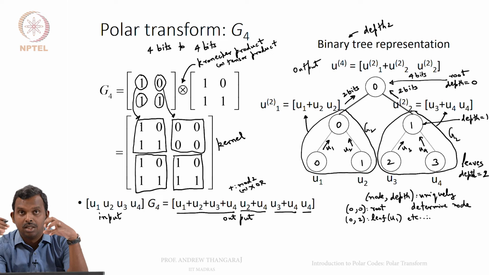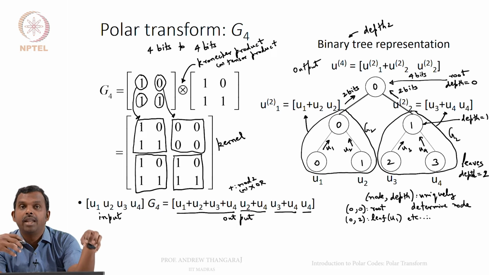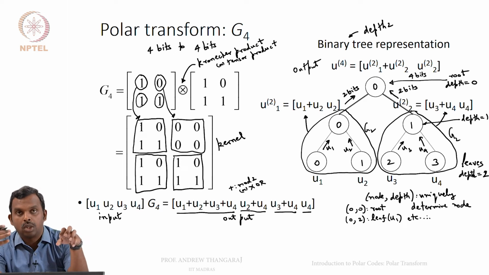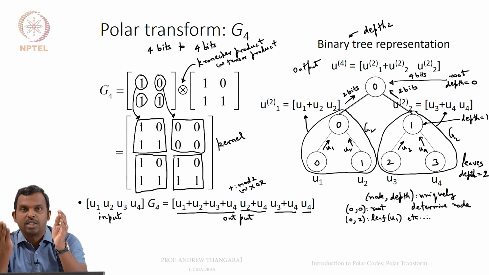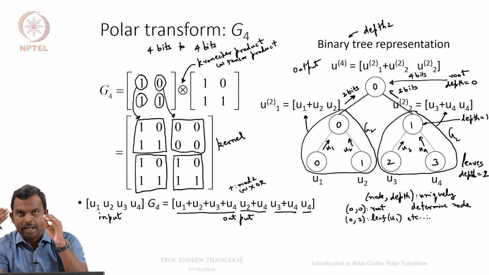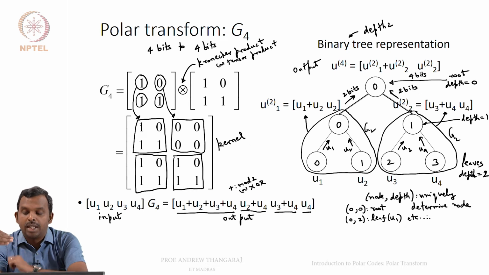So, this binary tree representation represents the multiplication by the polar transform to get the 4 bits out. The 4 input bits are at the leaves of the tree. They are combined 2 at a time. They go to the next level, one higher level, and then there again they are combined. There you will get 2 bits at each node. They are combined further to get 4 bits out. The rule for the combination is always the same. 2 bits are incoming, you XOR them, keep them as the first part, and then take the second one alone and keep it as the second part. That's what you do in every node as you go up the tree. If you do that, you get the transform. This is the binary tree representation for G4.